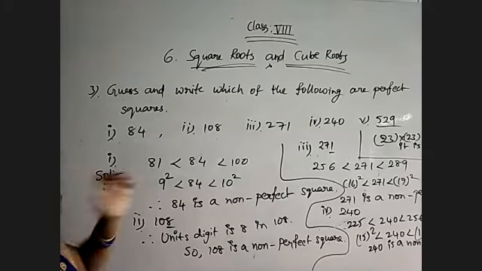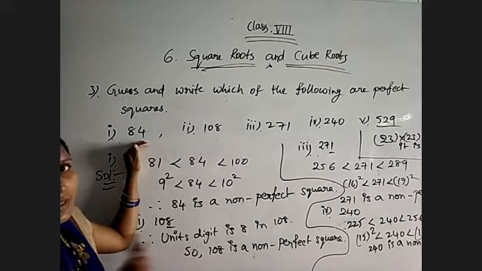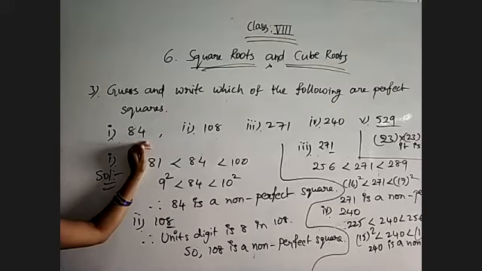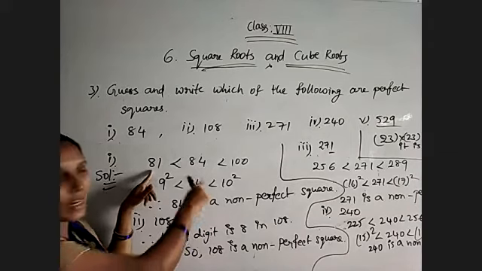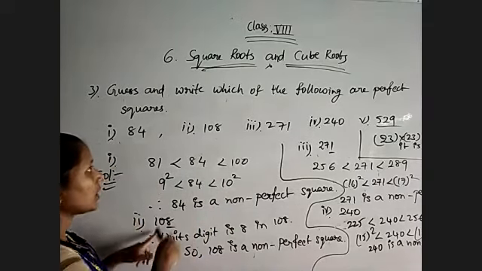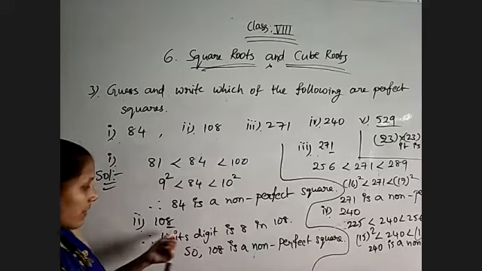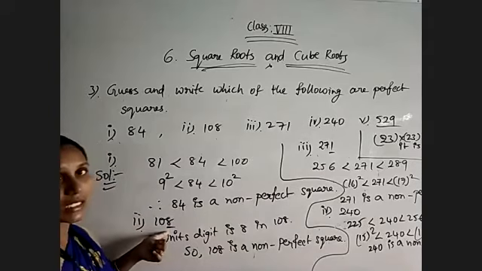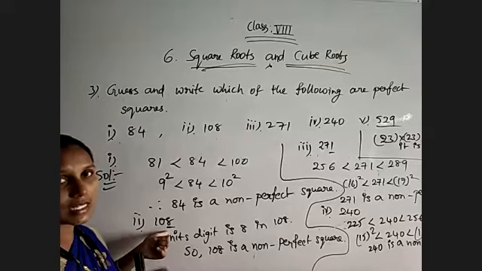Okay, so observe it. 84 is a non-perfect square because it is lying between 81 and 100. 81 is the square value of 9 and 100 is the square value of 10. Between 9 and 10 we won't have any other numbers. That's why 84 is non-perfect. Otherwise, between 81 and 100, whatever numbers are there, all those are non-perfect squares. And between 100 and 121, whatever numbers are there, all those are non-perfect squares. Otherwise, because the unit digit is 8, the numbers which are having unit digit 2, 3, 8, and 7 are not perfect squares.